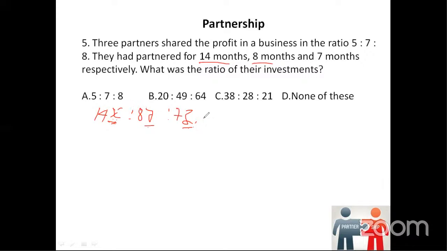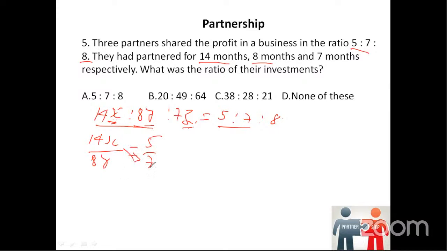Okay, this is equal to the ratio that is given now, 5:7:8. Now what we can do is take any two ratios here and equate them. For example, 14x divided by 8y is equal to 5/7.